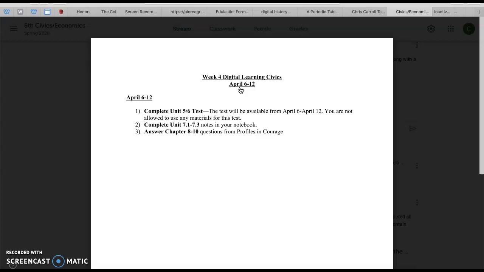I do want to make a note about Quizlet. Many of you did not do the assignment as required or as asked. Remember, you were to do gravity and matching and to do the best scores for those vocab words. And I also told you that you needed to make sure that you had a username, a screen name that allowed me to be able to recognize you.